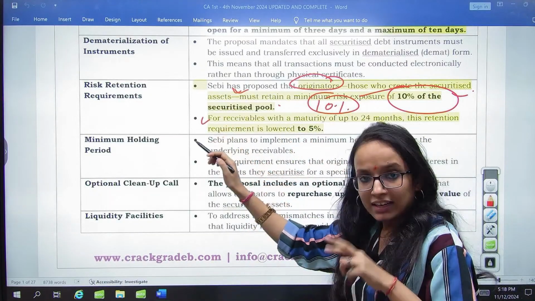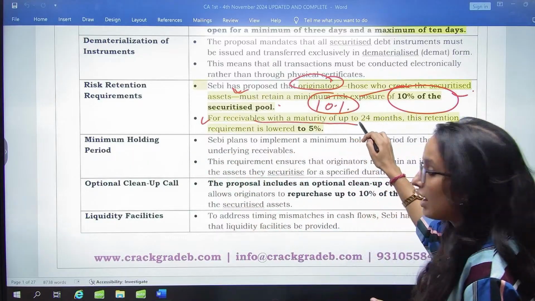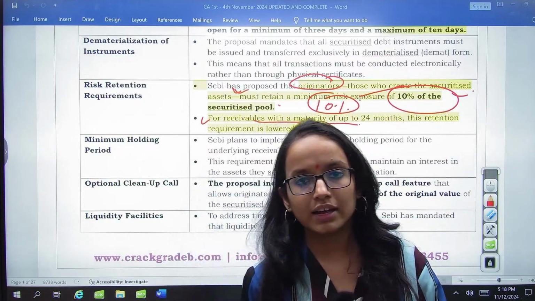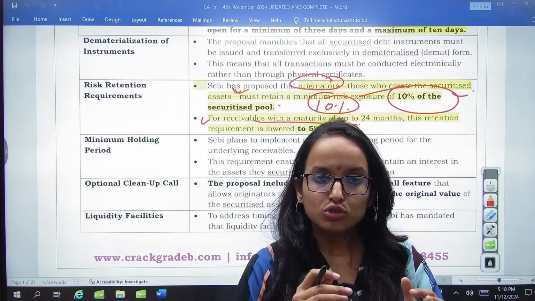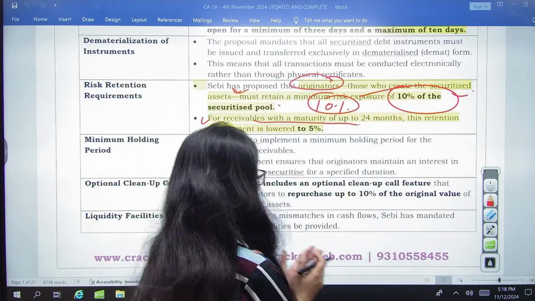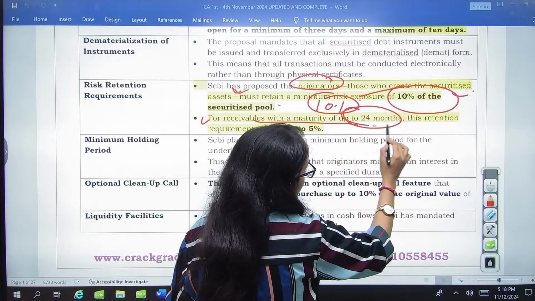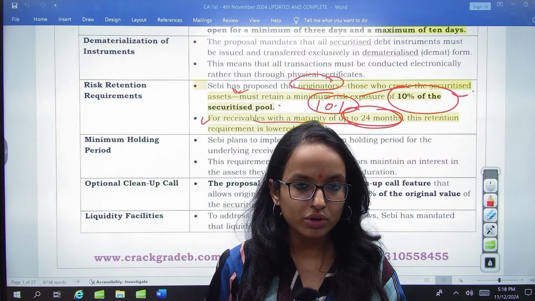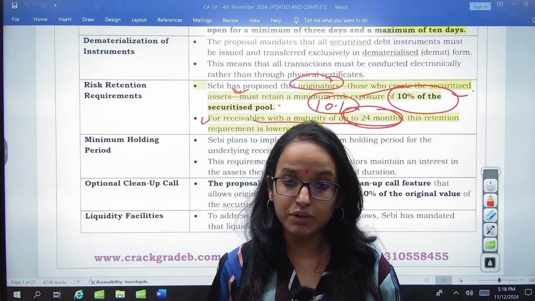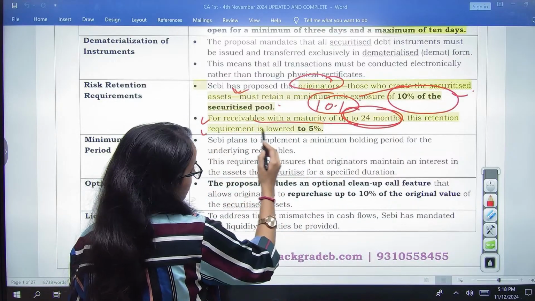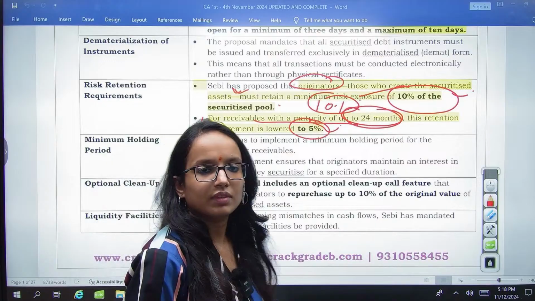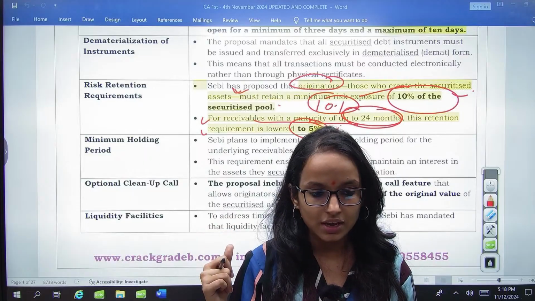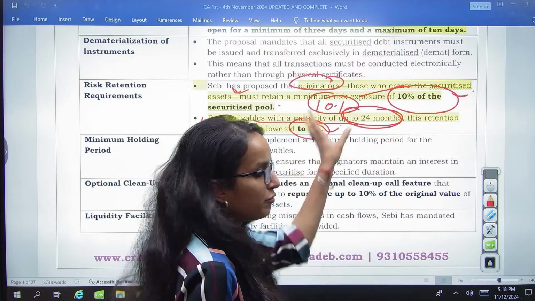Next, another part of it: if you have certain receivables outstanding from a buyer, right, or from an investor, with maturity up to 24 months, or 2 years, in that case this retention requirement is lowered to 5%. Then you can retain only up to 5% of the original value of the securitized asset. But if it is more than that, you have to retain at least 10%.